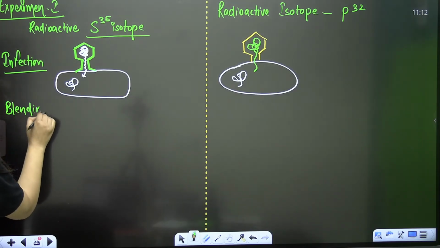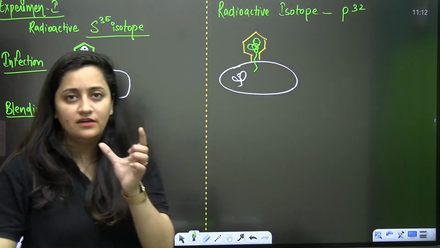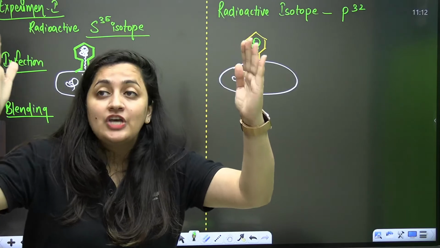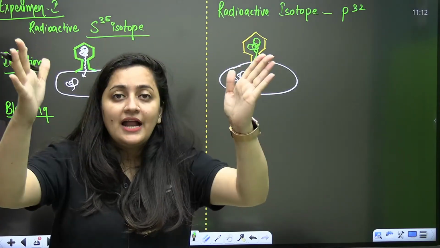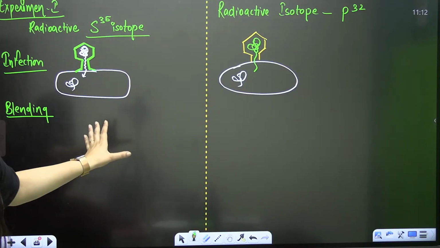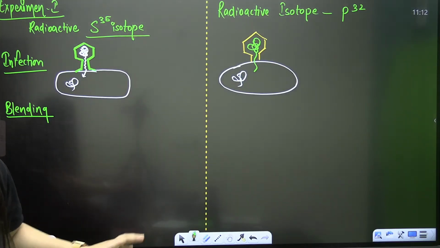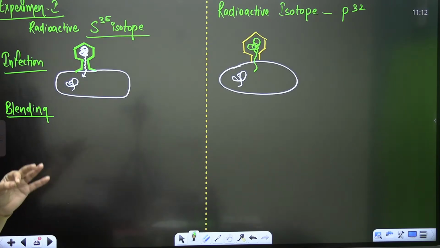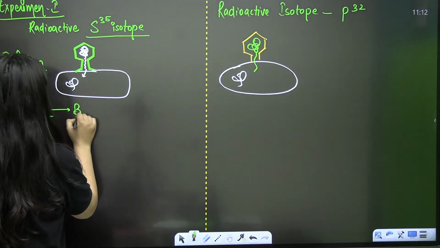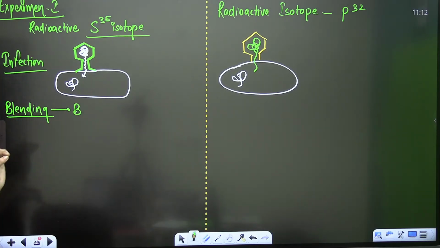So they are going to take this in a blender. They will agitate this mixture so that the bacteriophage and bacteria can break the contact. So bacterial cells are going to be agitated in a blender to break the contact between virus and bacteria. So what is going to happen in this step?